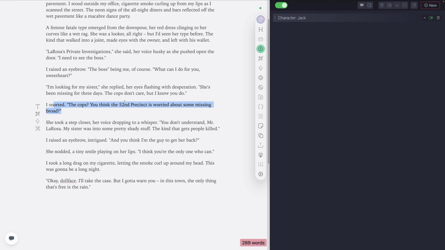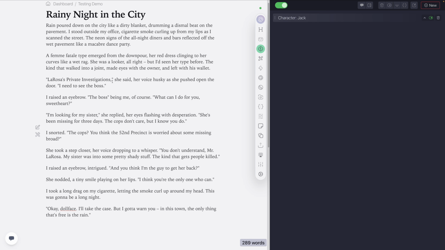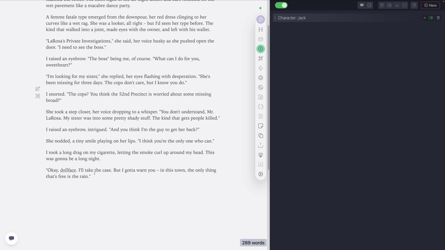All right, so we've got basically a missing persons case. We have a couple of characters, and we're in the LaRosa's Private Investigations office. Where do we want to go from here? One thing I can do is something we call the AI dance, which is maybe a weird term, but essentially, just like in a dance, one person leads and then the other takes over for a step or two, with a back and forth.